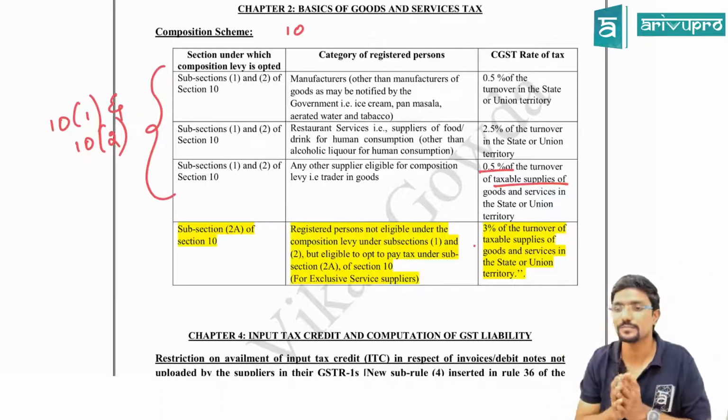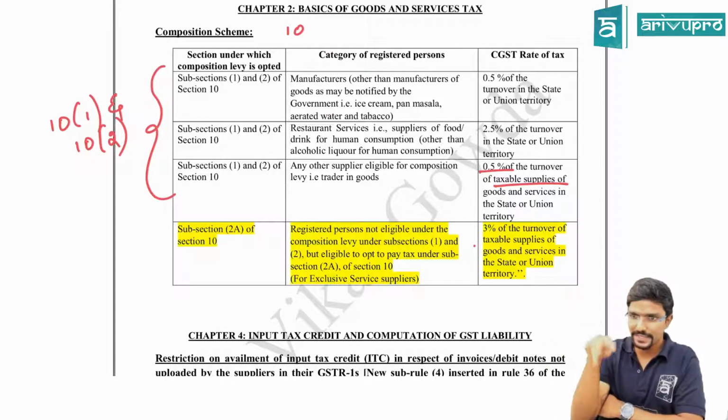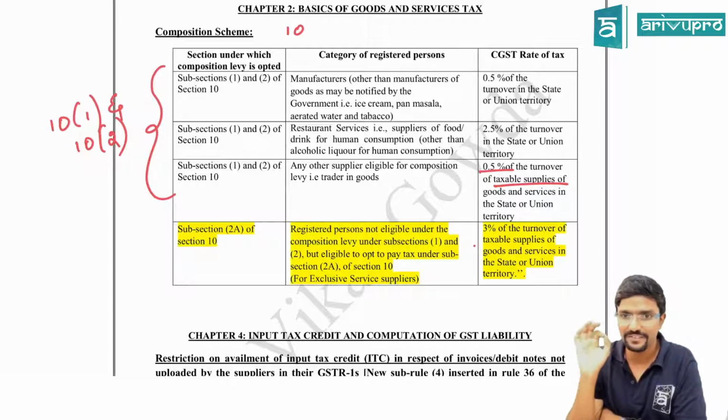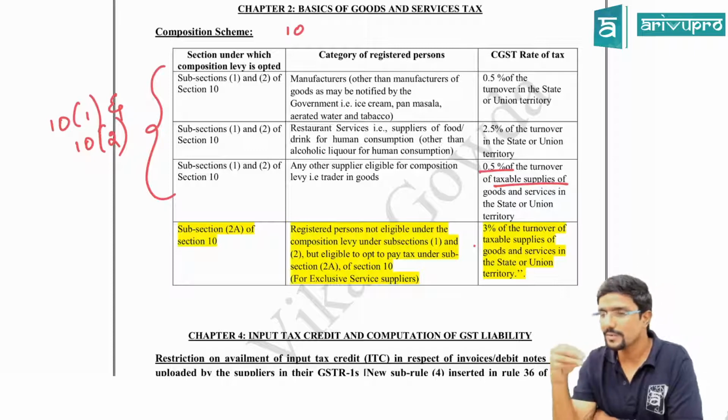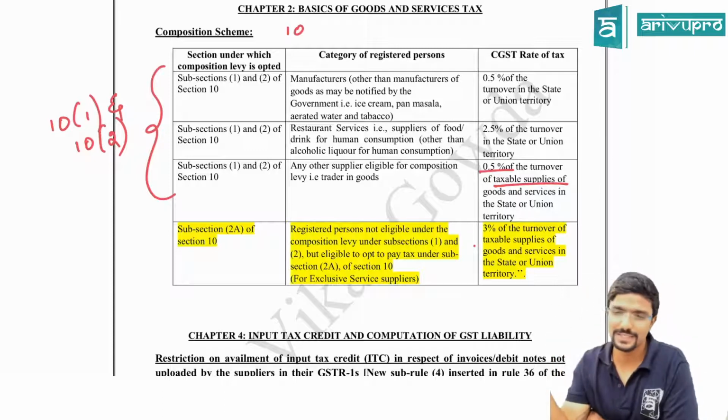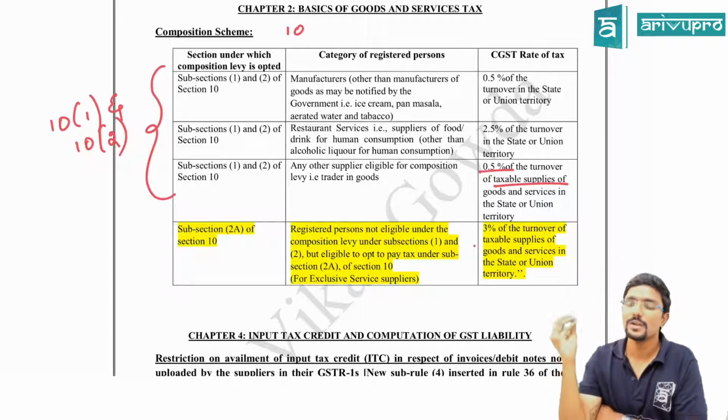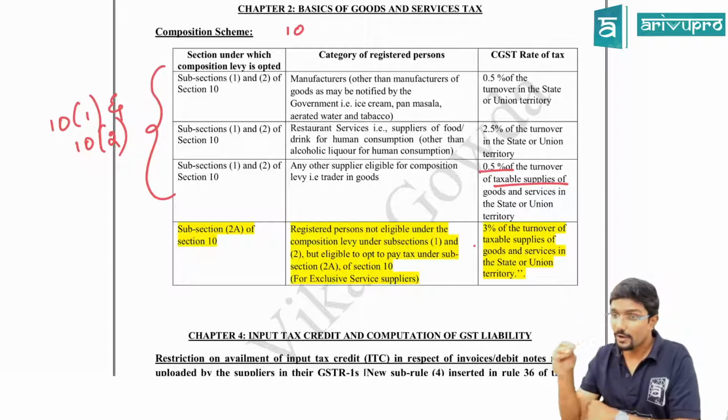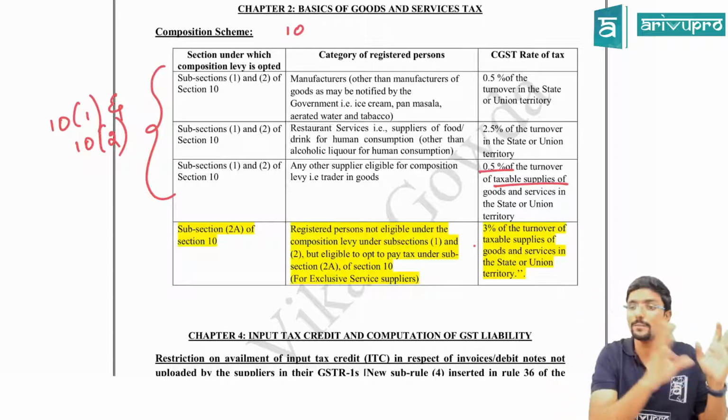I repeat. Now assume you are engaged in any of these three activities given in section 10.1 or 10.2. Over and above this, you are also giving one more service, different consultancy or management services. So now, sir, can I opt for the composition scheme?